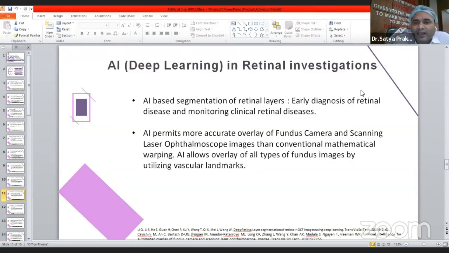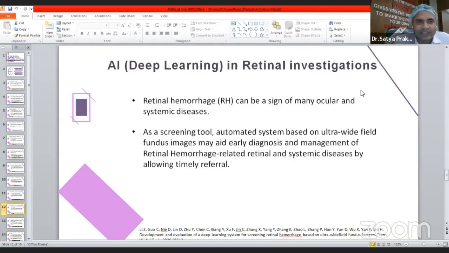AI-based segmentation of retinal layers helps in early diagnosis of retinal disease and monitoring clinical retinal disease. AI permits more accurate overlay of fundus images. Prakash, just conclude. Otherwise, there is a next speaker. Yes, sir. I have just one or two slides.